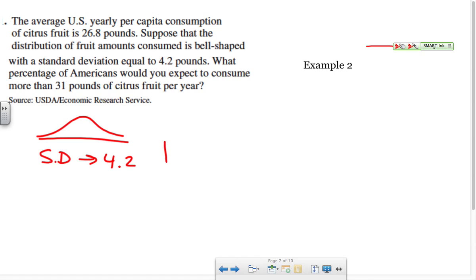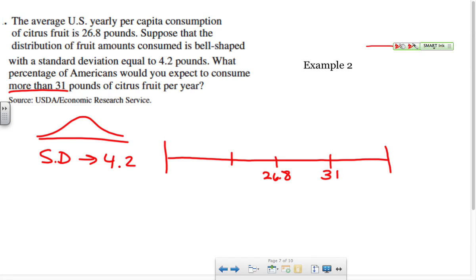Now this is kind of an interesting one. Normal distribution is always exactly the same. I have my mean, in this case 26.8. Then I'm going to go 1 standard deviation away on both sides. Actually, it says I want more than, so I really don't care about below. I'm going to go 1 standard deviation above. So if I take 26.8 and I add 4.2, I get 31.